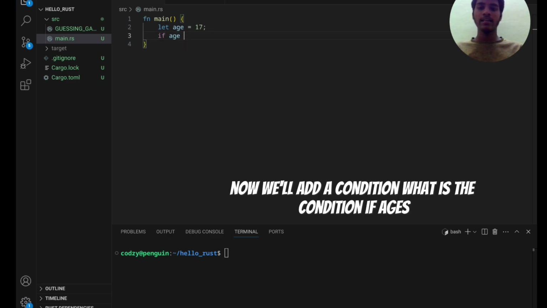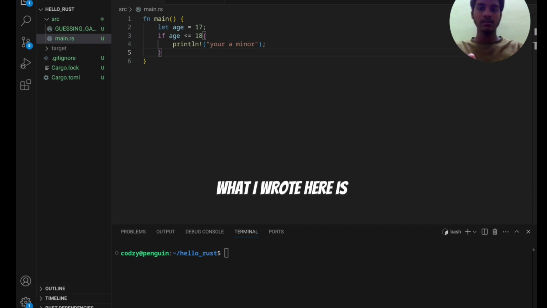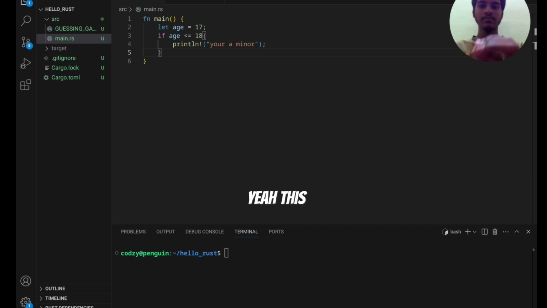If age is less than or equal to 18, print you are a minor. What I wrote here is, if my age is less than 18, just print you are a minor. This is the if condition.